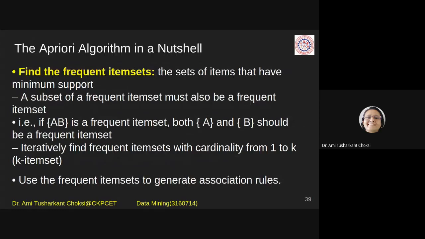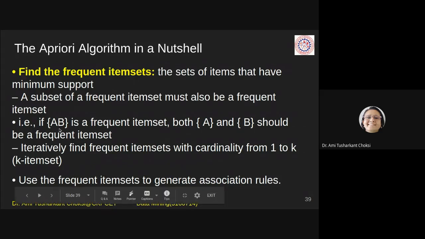Now, what more do we say, the Apriori algorithm in a nutshell? Find the frequent itemsets, the itemsets that have minimum support. A subset of a frequent itemset must also be a frequent itemset. See, the things which we have just seen about the key concepts, for that only we are looking at. Fine.